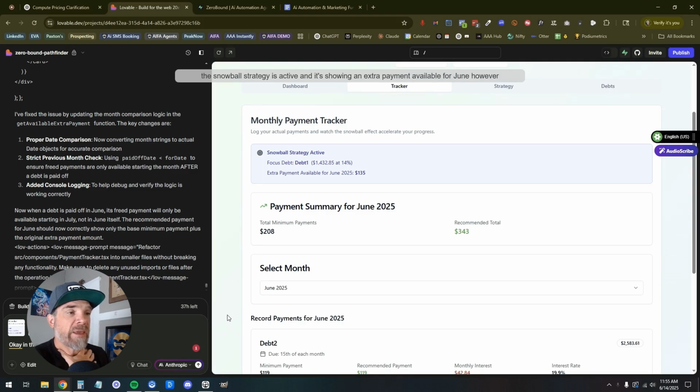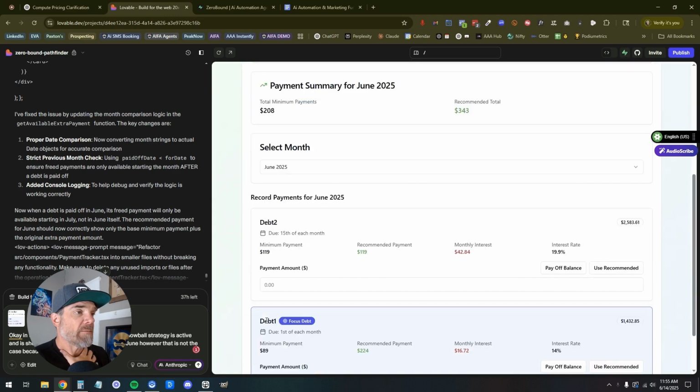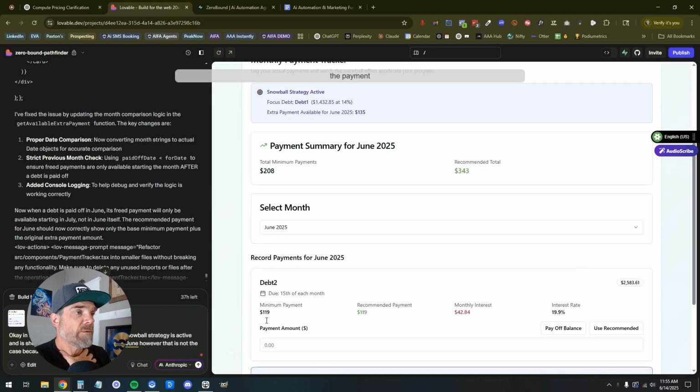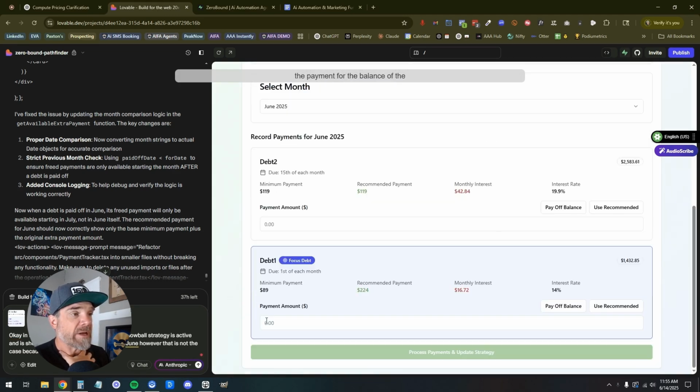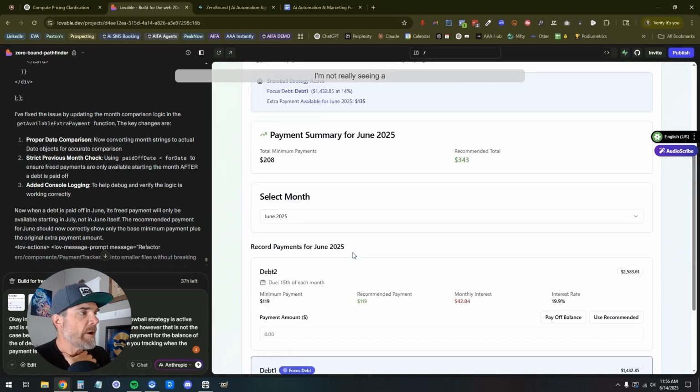However, that is not the case because in the month of June, I logged the payment for the balance of debt 3. Can you see debt 3? And are you tracking when the payment is actually entered?